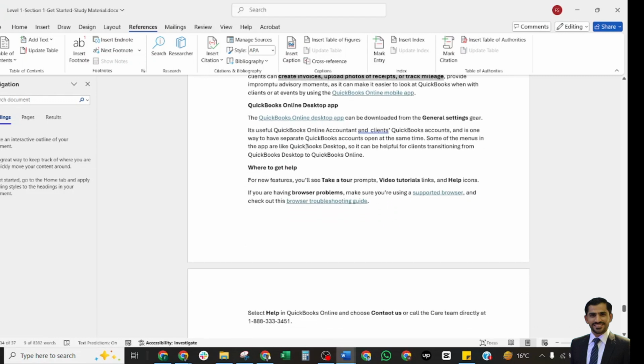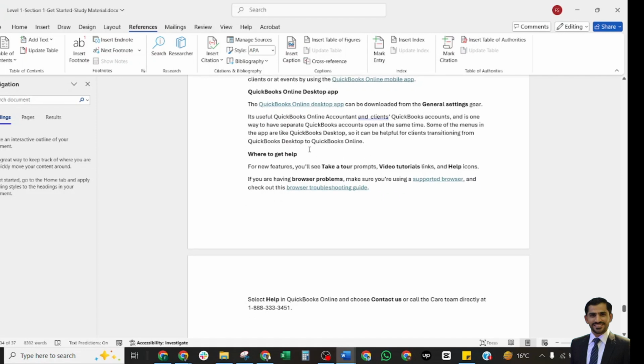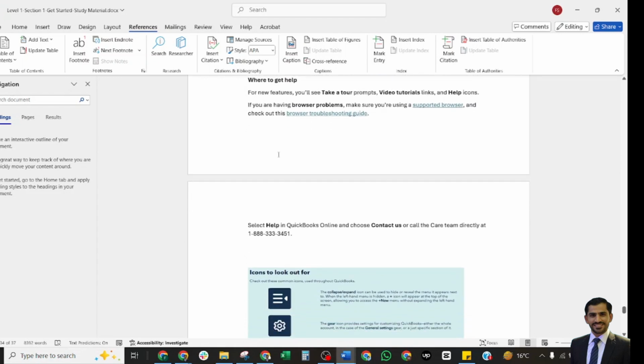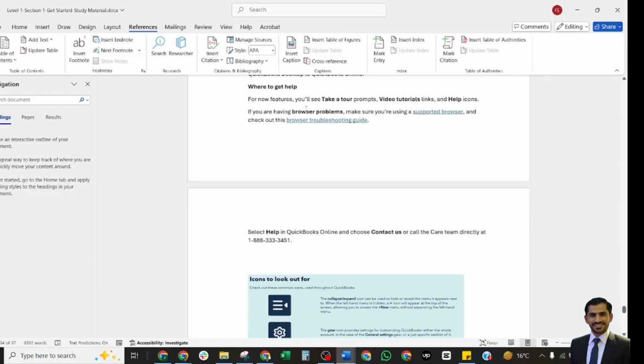QuickBooks Online desktop can also be downloaded from the gear settings. It's useful for QuickBooks Online Accountant and the client's QuickBooks account, as one way to have a separate QuickBooks Online account open at the same time. Some of the menus in the app are like desktop, so it can be helpful for clients transitioning from desktop to online, where you will get help. If you want to upgrade yourself on the new features, you can take a tour through the prompts, video tutorials, and help icons.